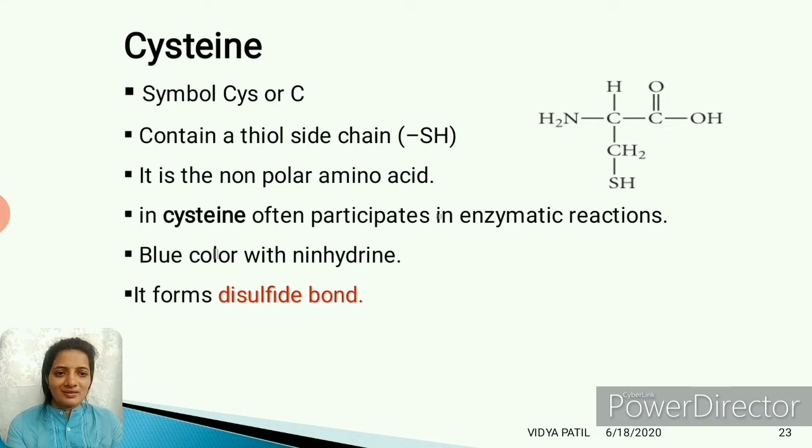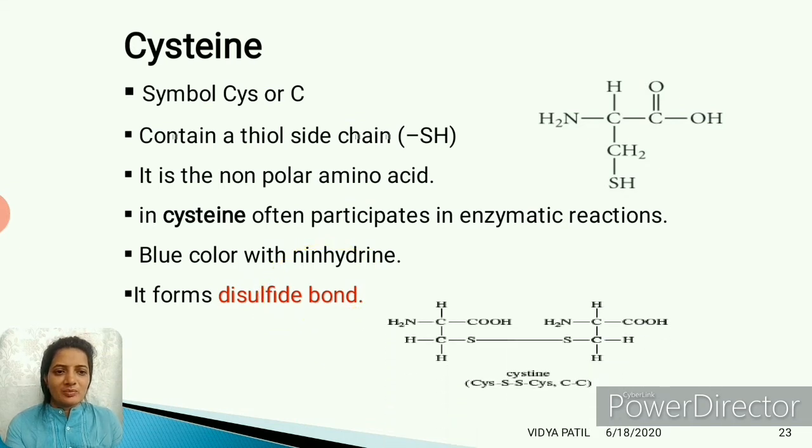It shows the blue color with ninhydrin. And a very important property of cysteine is that it forms the disulfide bond. Here disulfide bond means one cysteine joins to a second cysteine molecule by forming a disulfide linkage or disulfide bridge.